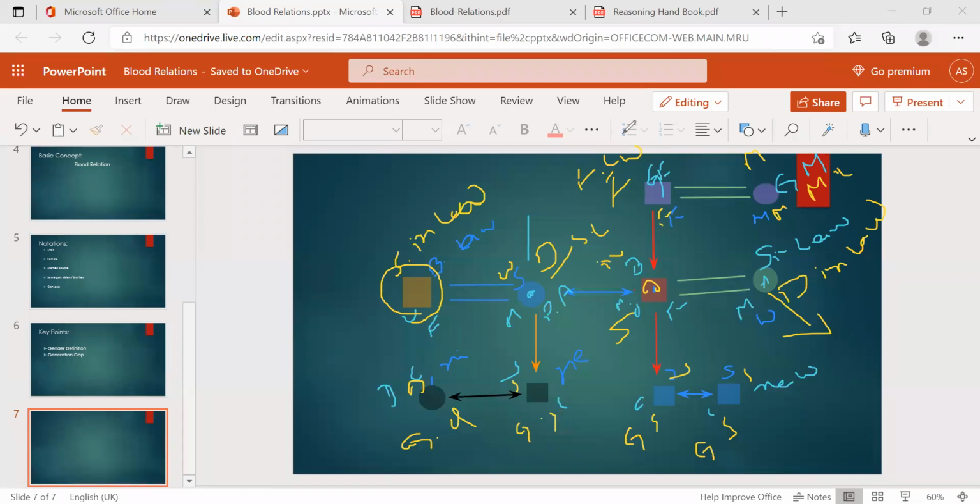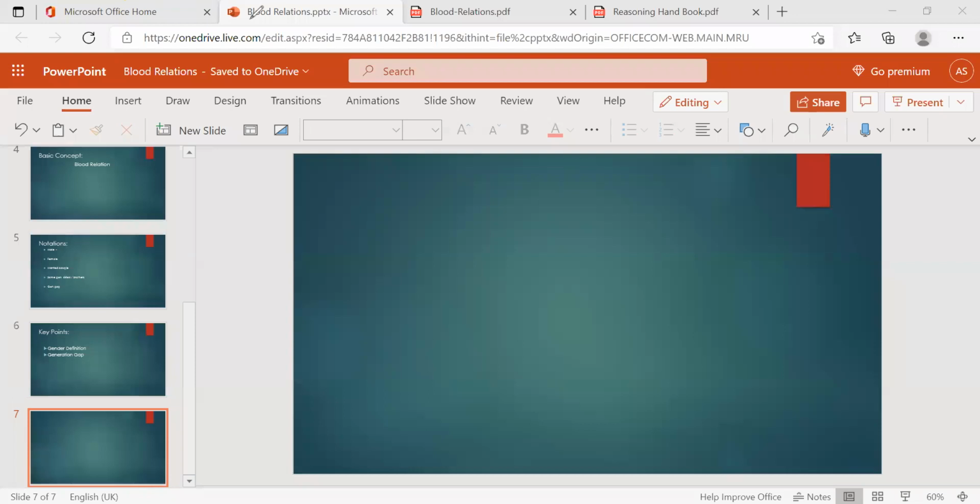This is how you have to draw the family diagram first of all. Then you can easily understand. So that is what you do first. Now we'll start with basic questions, then we'll move to the medium level and the hard level. Okay, then chalo, first question is for you. I hope you understood everything, guys.